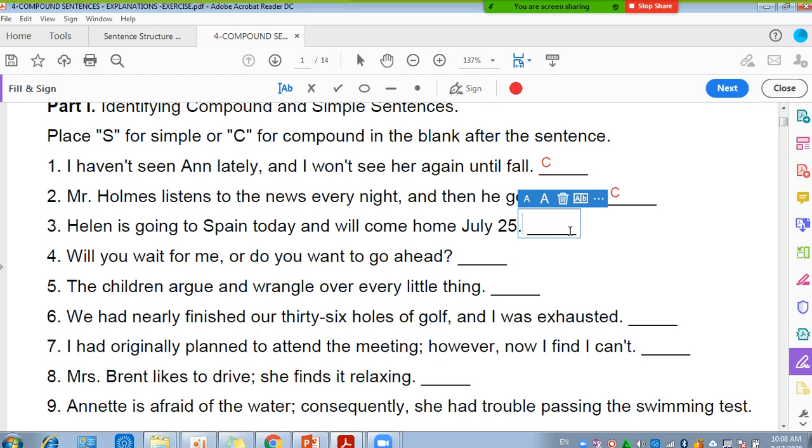Helen is going to Spain today and will come home July 25. I think it's simple. Why is it simple? Because there is no comma before and. This is the only reason. And it's a full sentence. Maybe I forgot to put the comma.